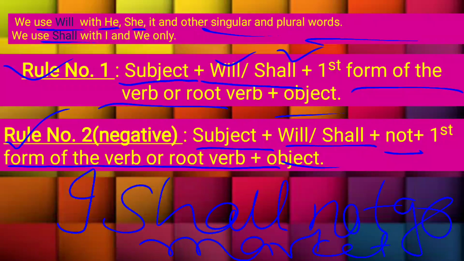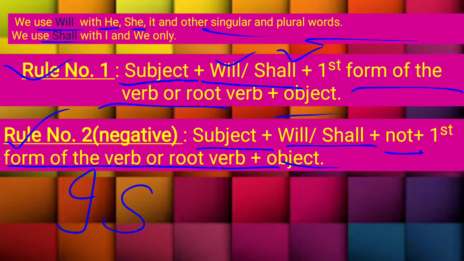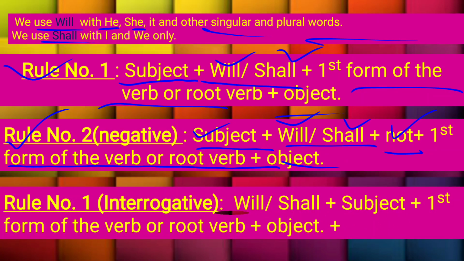So I'm moving to rule number 3. Rule number 2 is how to frame a negative sentence. Whenever you are making a negative sentence, you have to use firstly the subject, and then according to the subject you have to use will or shall, and then you have to write not, and then the first form of the verb. And if an object is given, then yes, you also have to use the object.